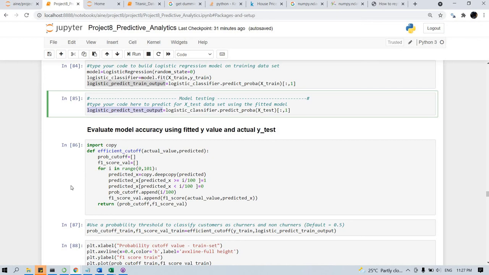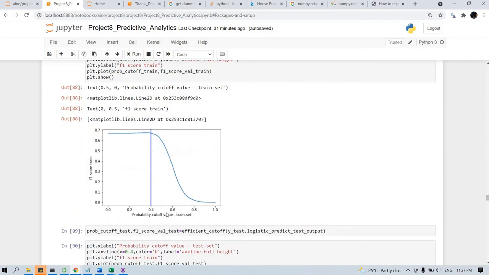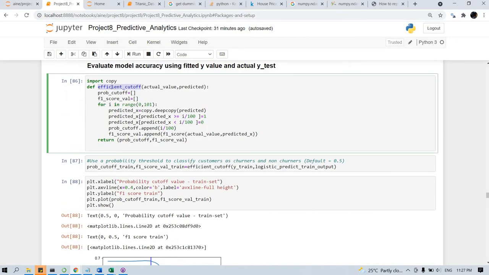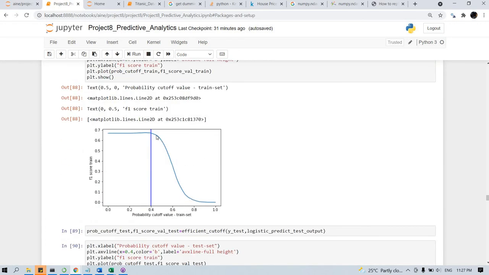To do that, we calculate the F1 score for each and every cutoff value from 0.0 to 1.0 using this efficient cutoff method, and then we plot the diagram. When you see the diagram, after 0.4 the F1 score is getting reduced, which means 0.4 is the efficient cutoff for this model.